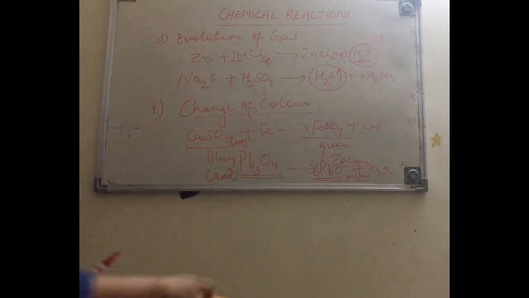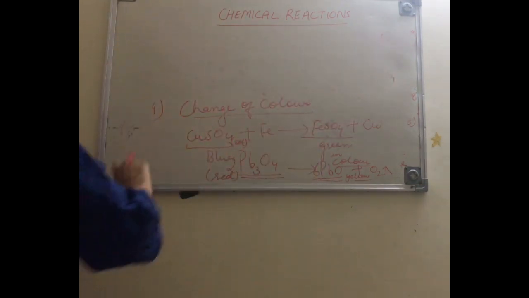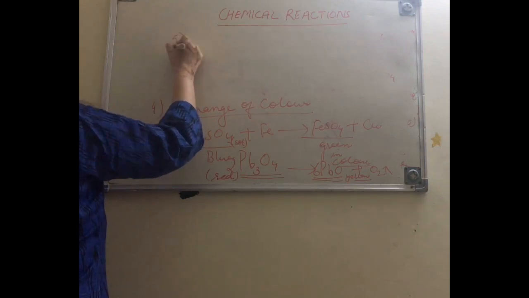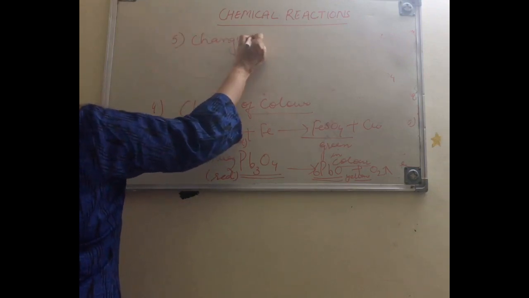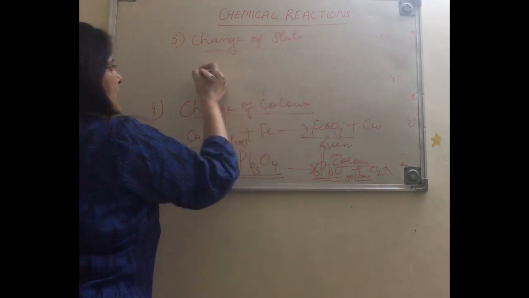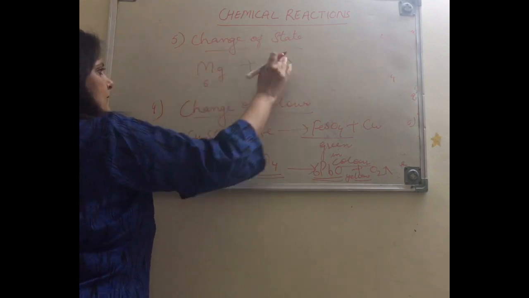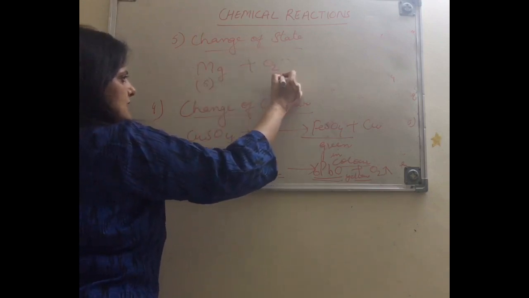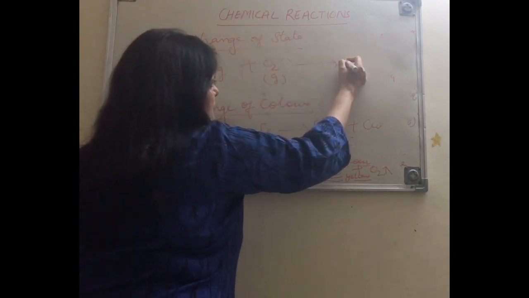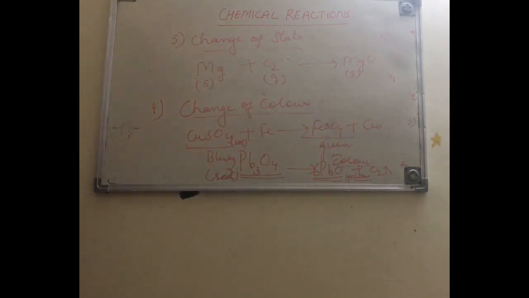And the last point of this is change of state. During a chemical reaction, change of state can also take place. Magnesium plus oxygen. Magnesium is solid, oxygen is in the gaseous form. It reacts to form magnesium oxide, which is solid. So there is a change of state, as oxygen in the gaseous form is converted to magnesium oxide, which is in the solid form.